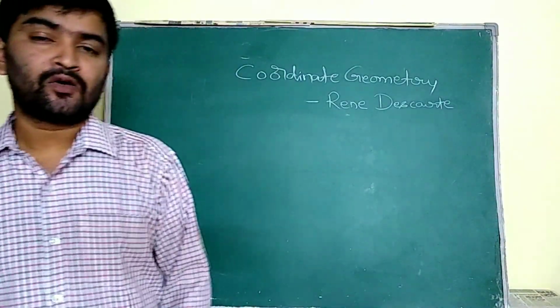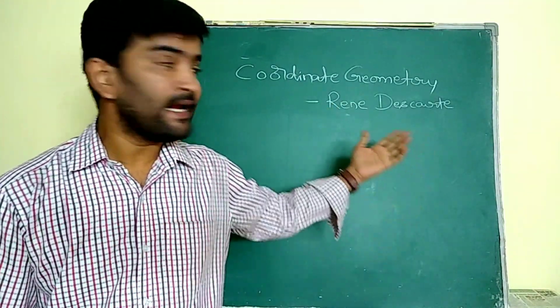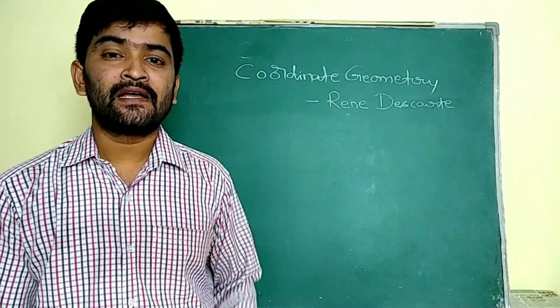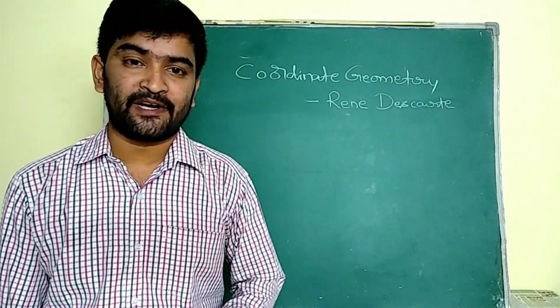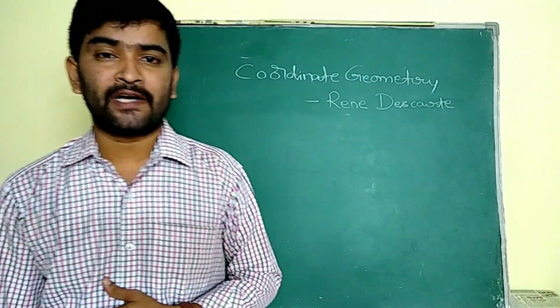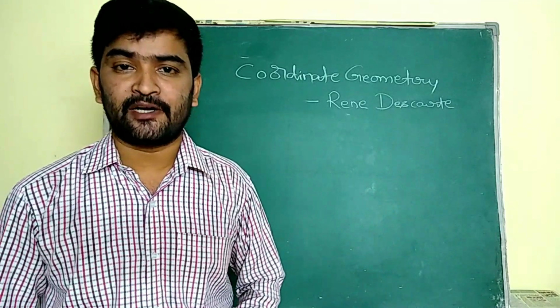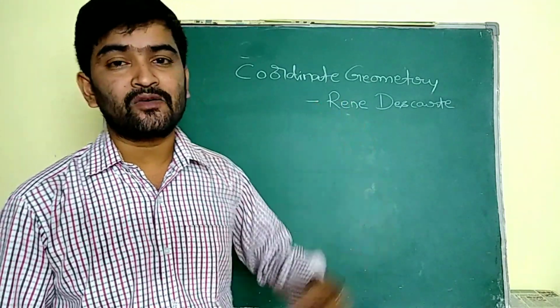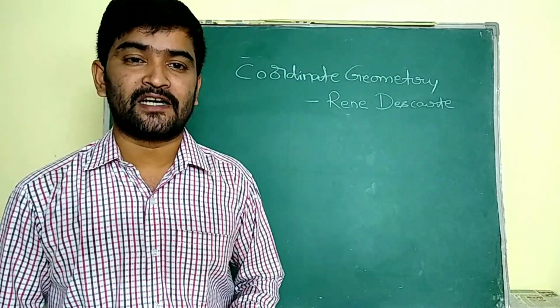Coordinate geometry was developed by René Descartes. That's why René Descartes is known as the father of analytical geometry or father of coordinate geometry, since most of his work related to coordinate geometry.